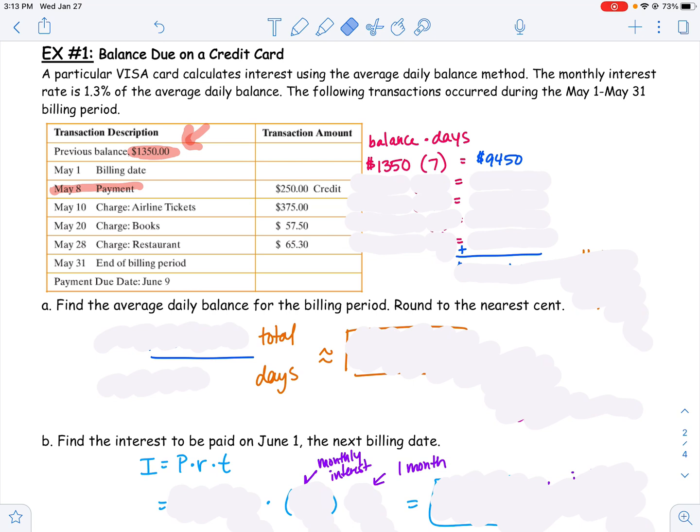Now, that's not how much you owe to your credit card. Remember, you still only owe the $1,350. But what we're doing is we're using this total to find an average. You know how to find an average, right? Add them all up and divide by however many there are. So that's what we're doing.